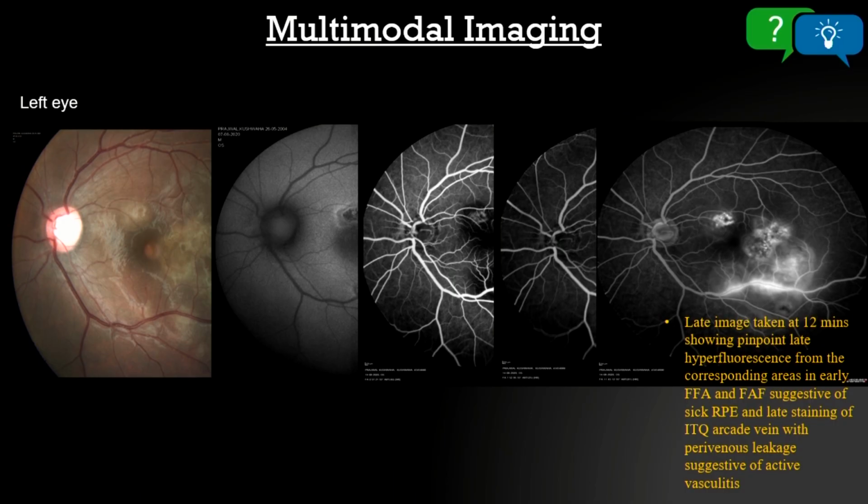Can anybody tell what kind of leak patterns will be there in CSCR? And another one is? Yes, so which one is more commonly seen? Yes, ink blot is more commonly seen. So there are no signs of such ink blot or smoke stack patterns here.